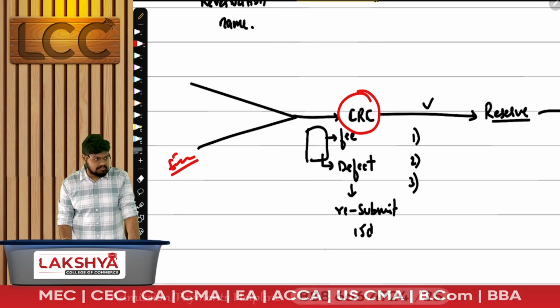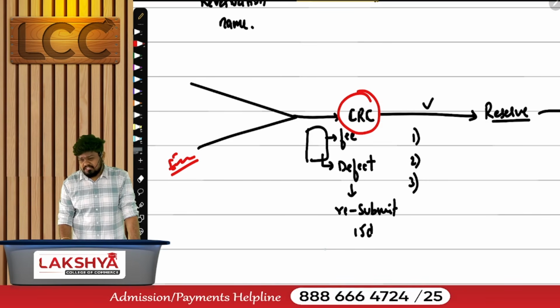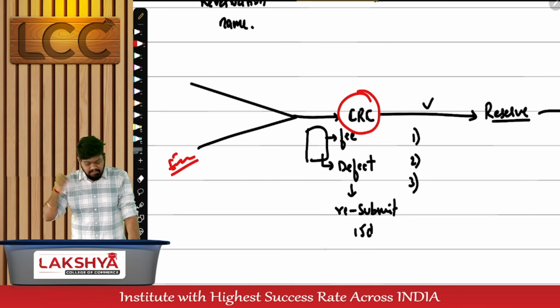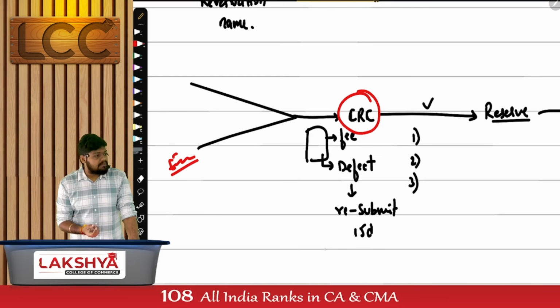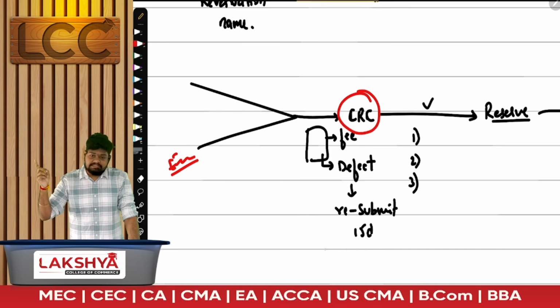Linking the logics. Where were we? Section number 13. Come back to reservation of name, part B, SPICe+. Who is making application this time? An existing company, for a change in its name. But this change in its name is happening only after getting approval from the central government.